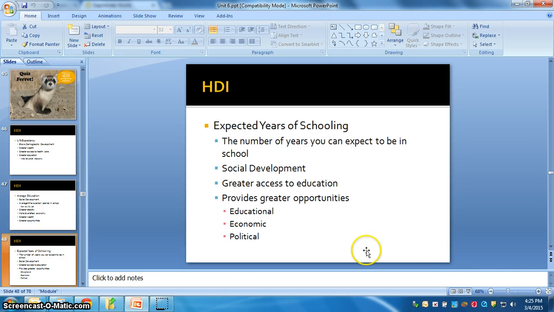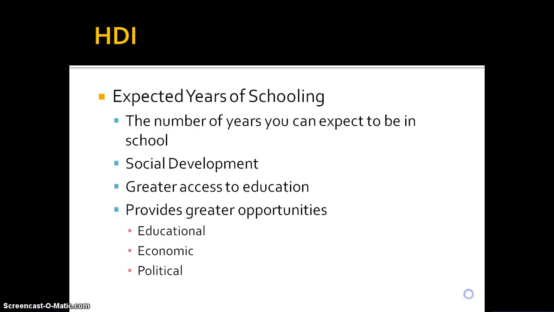So the last area of development we'll talk about today is the expected years of schooling. So very similar to the average years, but this looks at it from a different perspective. It's the number of years you can expect to be in school if you were a part of that particular country. So not necessarily the average years, looking at the aggregate of everyone, but if I'm just an individual in that country, what is the number of years I can expect to be in school?